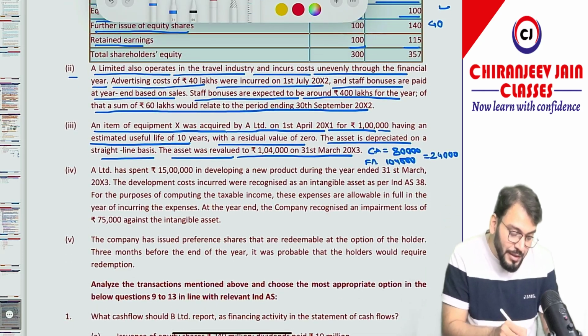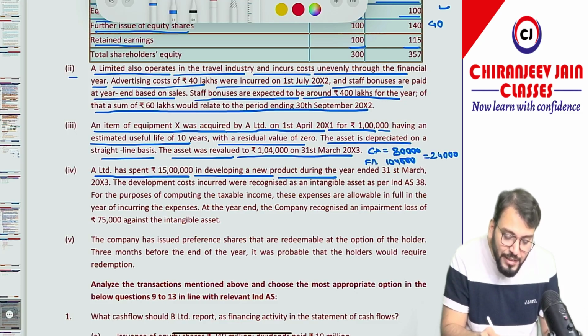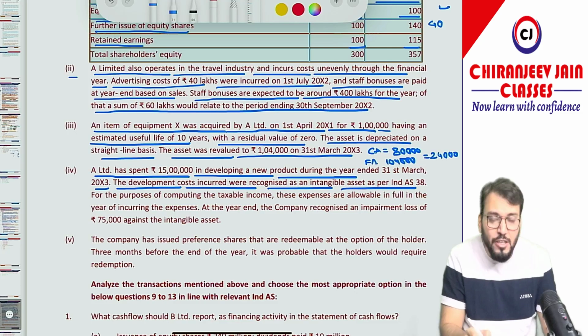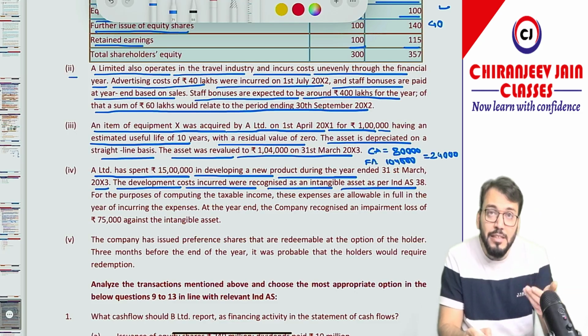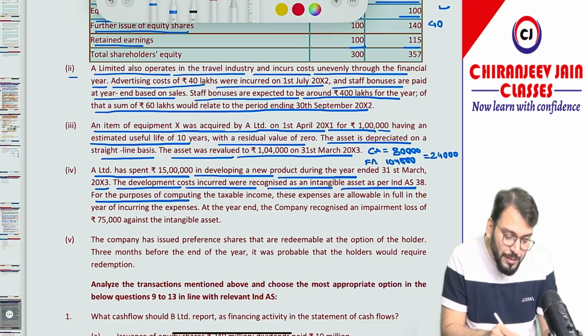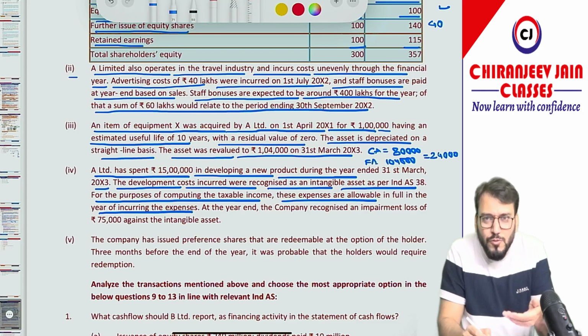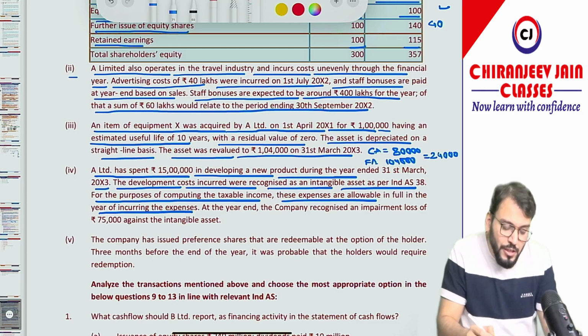A Limited has spent 15 lakh in developing a new product during the year ended 31st March 2003. The development cost incurred was recognized as an intangible asset as per Ind AS 38. So the entire development cost has been capitalized and meets the recognition criteria. For the purpose of computing taxable income, these expenses are allowable in full in the year of incurrence. So, of course, the tax base will be 0. From this we can understand it is a question of Ind AS 12.